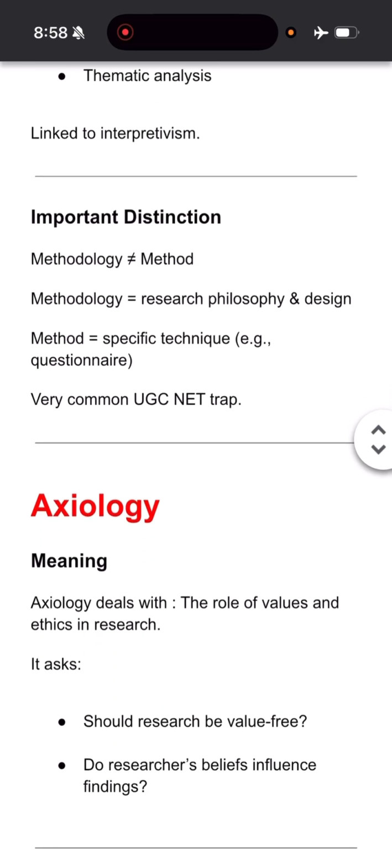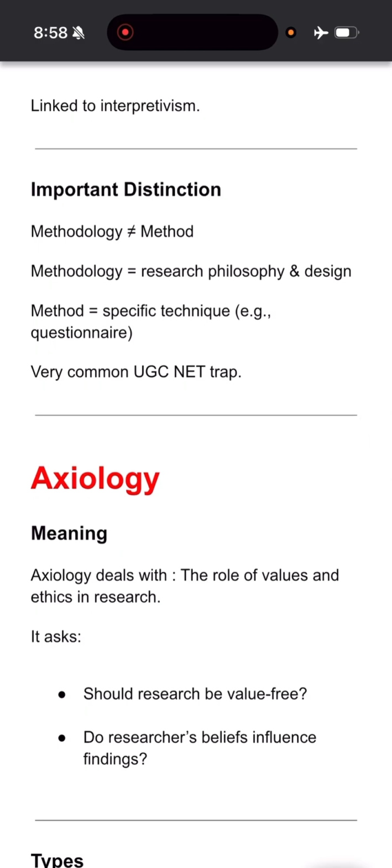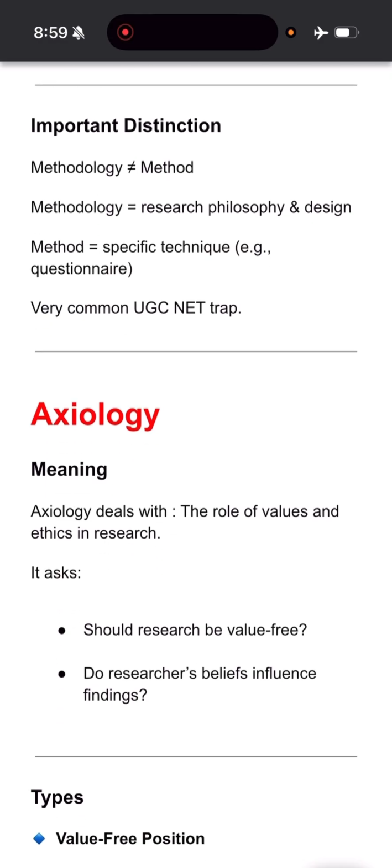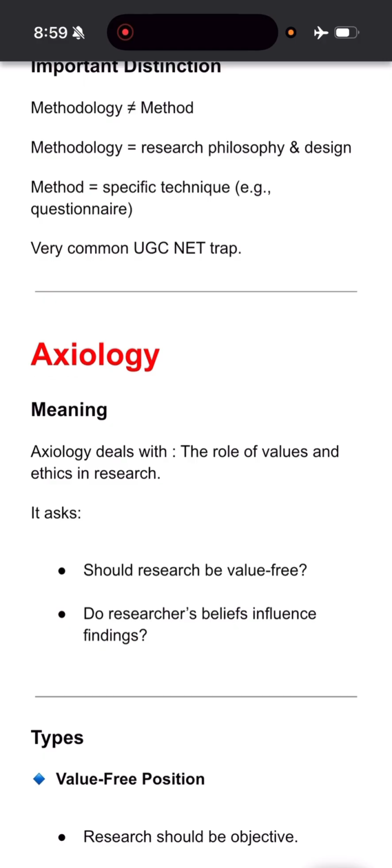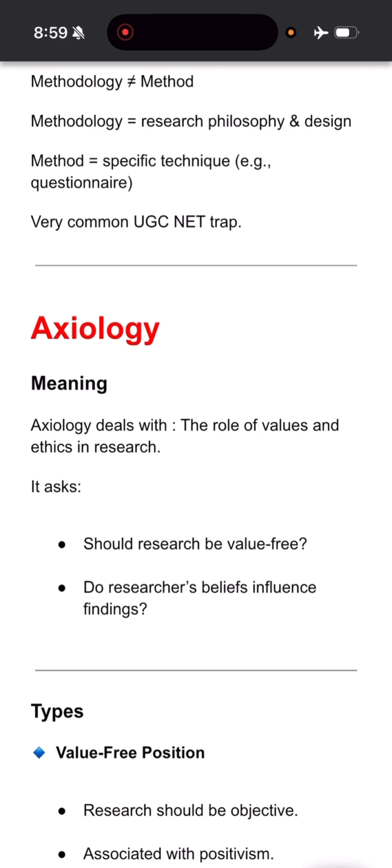Now let us understand what is axiology. Axiology was the fourth component which was introduced at last by Lincoln and Guba in the theory. So it refers to the role of values and ethics in research. While we are conducting any research, it is very important to take informed consent from the subject. It is very important to maintain privacy and confidentiality of the data which has been collected during the research.